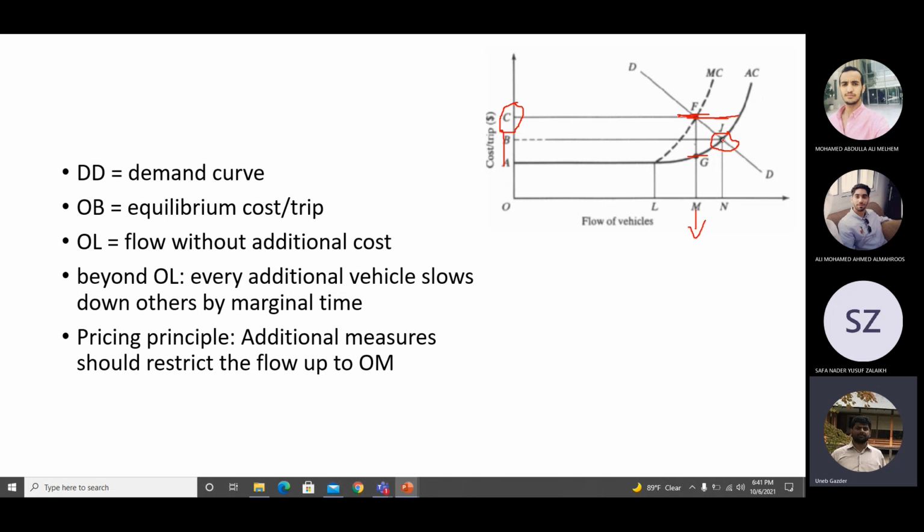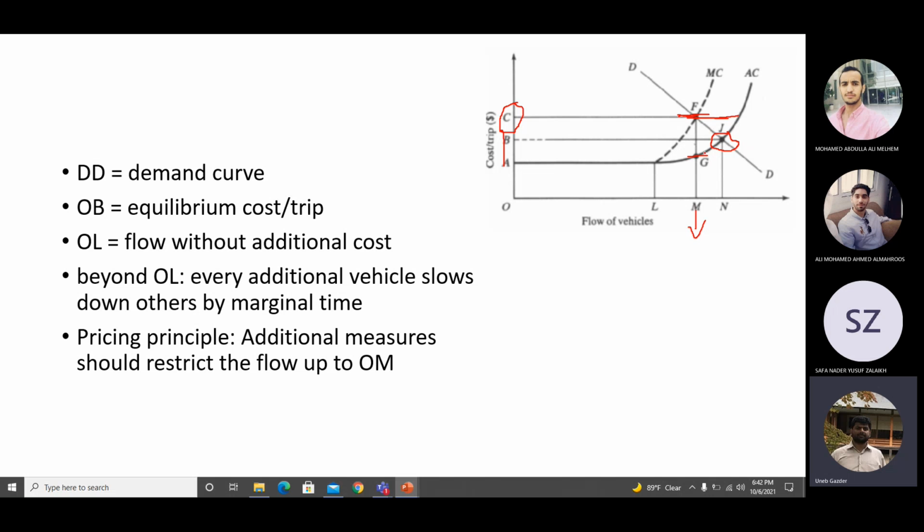So you have to reduce the demand from point J to point F. What was point J? Where the demand and average cost curve were meeting. And what was point F? Where the demand and marginal cost curve are meeting. So demand and average cost curve will meet where the demand is equal to supply. I want to restrict it, so I want to keep it below congestion level. Demand equals supply means congestion.